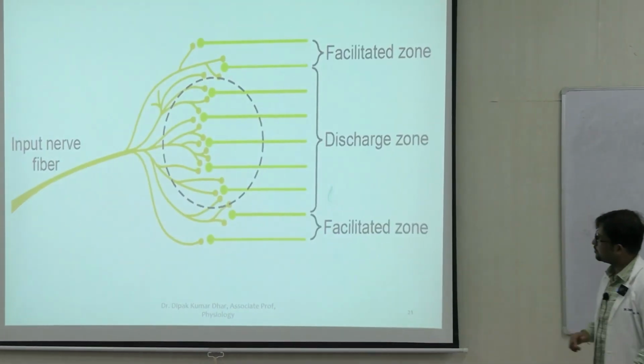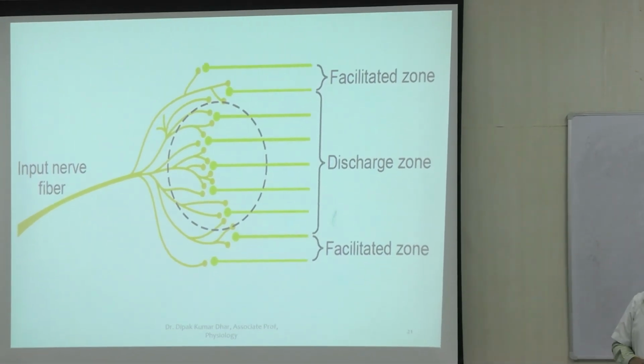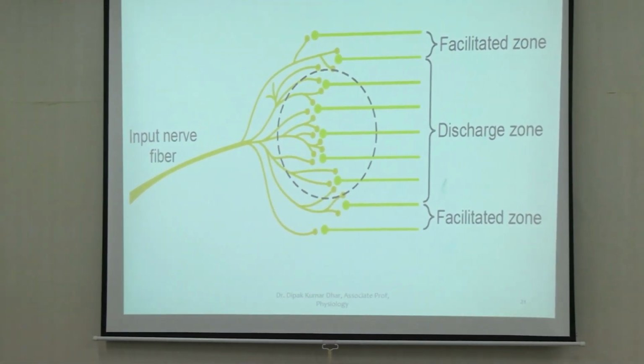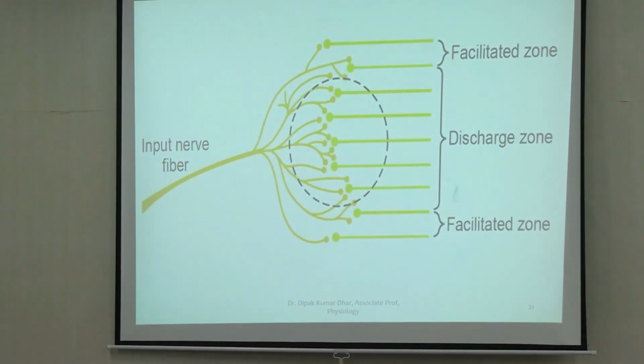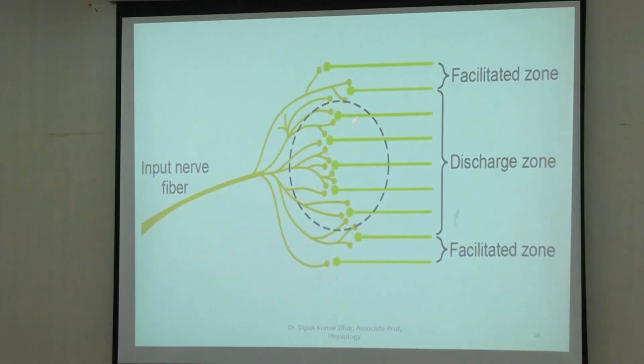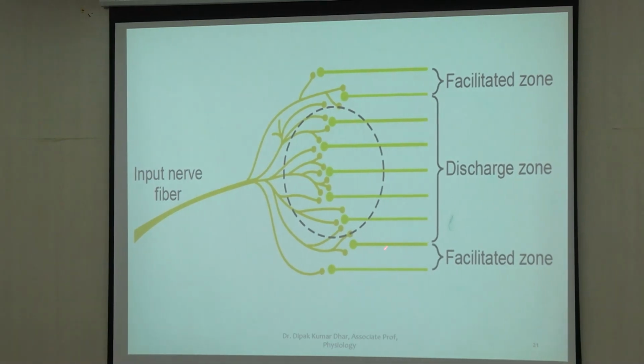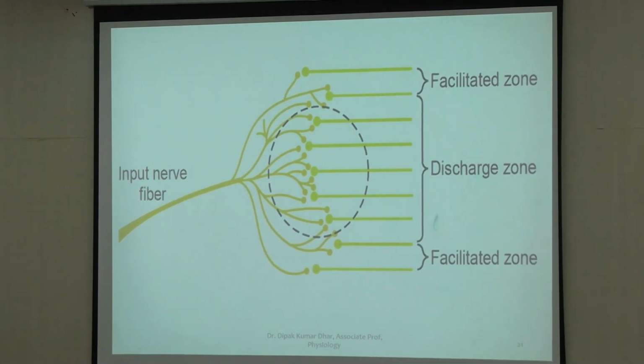So there is a concept of a discharge zone and a facilitated zone, right? Let's say this is an input or afferent neuron, and it terminates on 1, 2, 3, 4, 5, 6, 7, 8, 9 sets of neurons here.